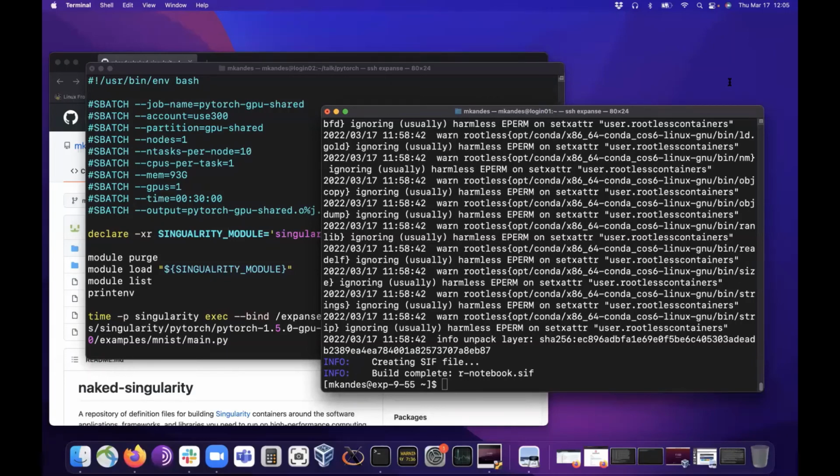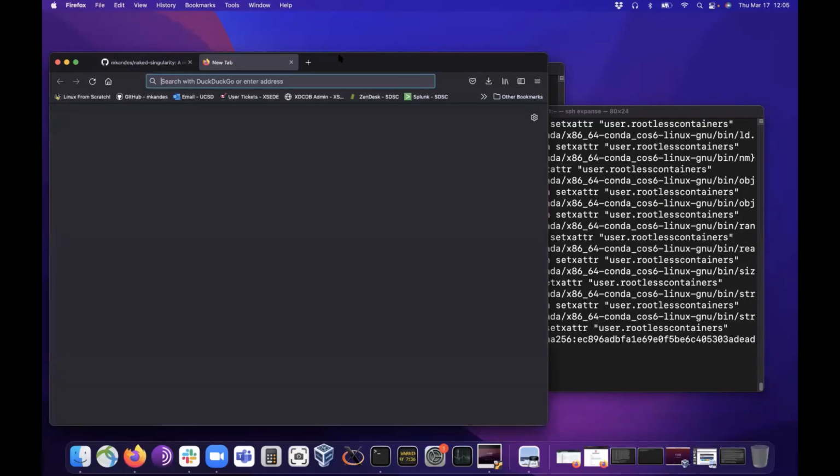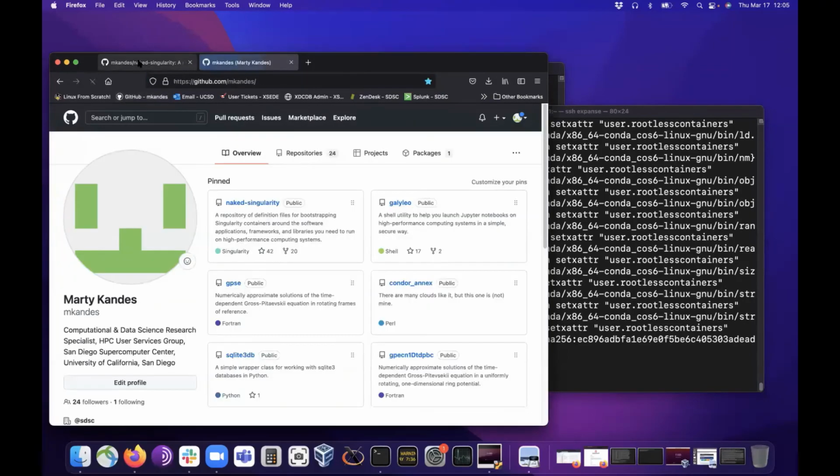Well, actually, that's not true. You can now publish Singularity containers to, at least I know, Azure's container service and GitHub's container service.